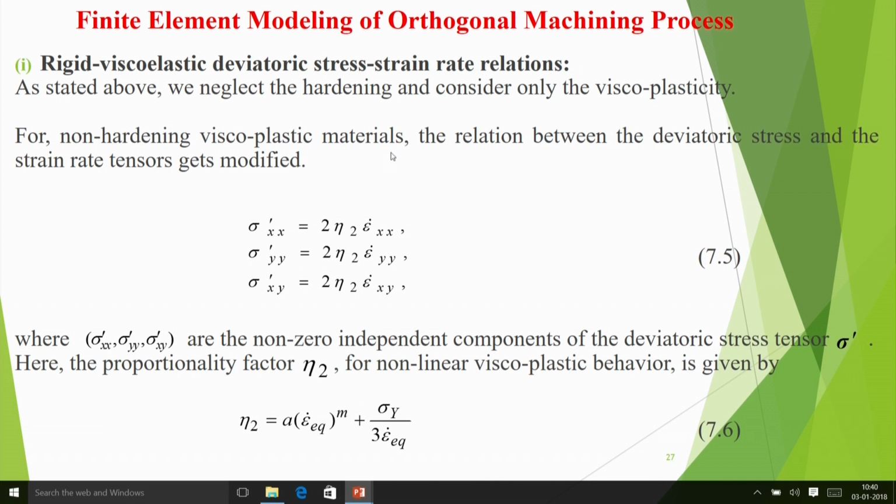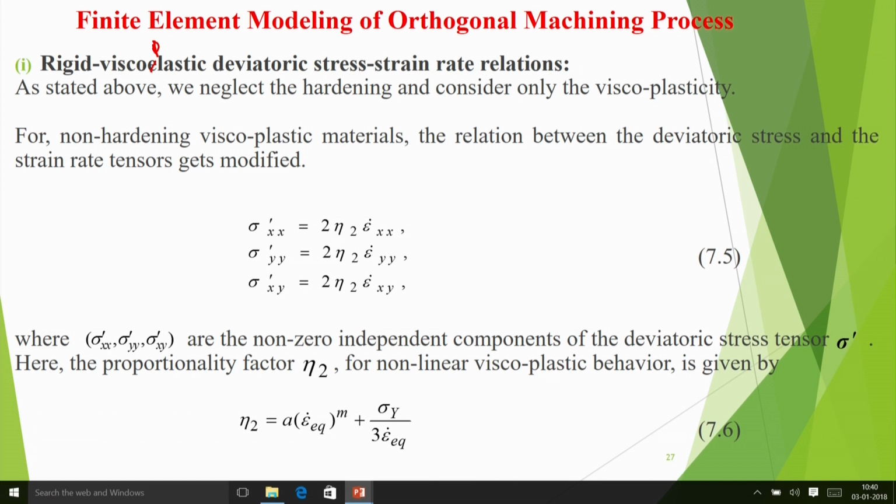And then there are the rigid viscoplastic deviatoric stress strain relations. So here, if it is non-hardening, then we get this type of relation for the deviatoric stress. What is the deviatoric stress component?